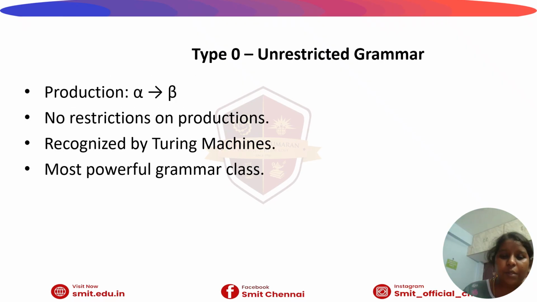Type 0 is the unrestricted grammar. From the word itself, it specifies that it does not provide any restrictions. We can say in another form that there is no restriction on the grammar rules and the type of languages. It does not provide any type of restrictions on the productions. It is mainly modeled or recognized by Turing machines when compared to other types of grammar. It is a powerful grammar class.